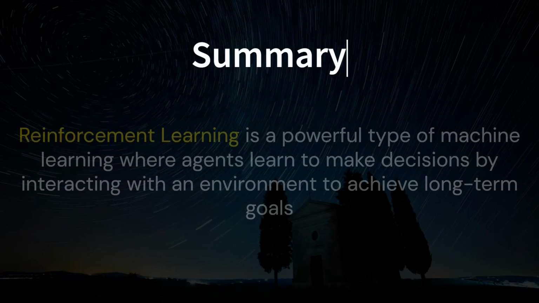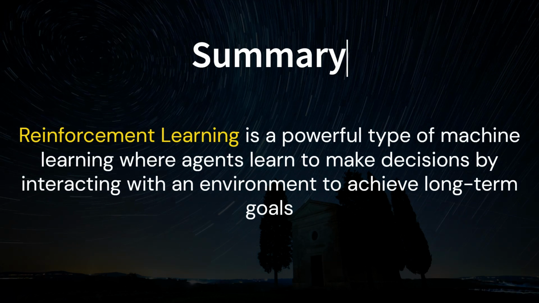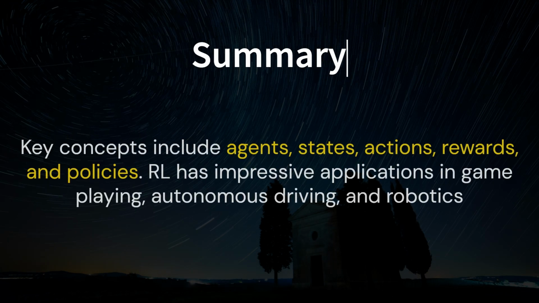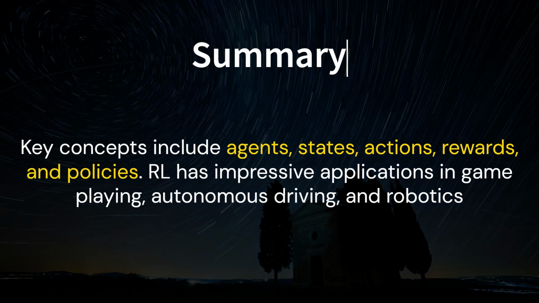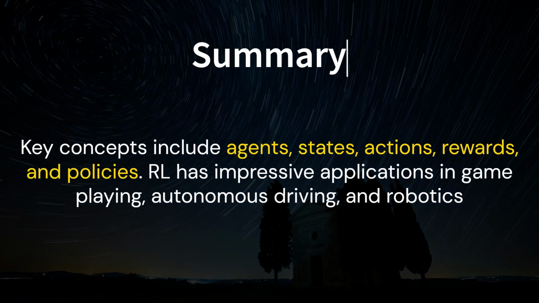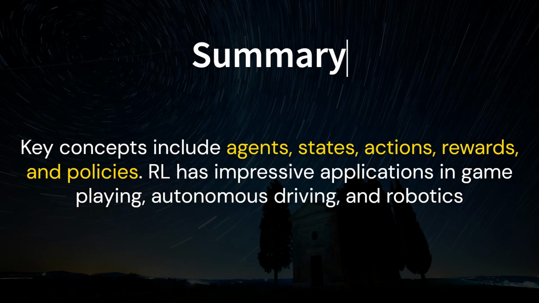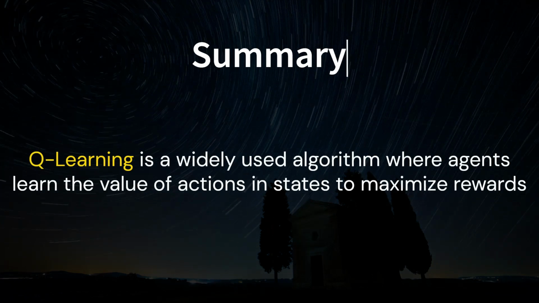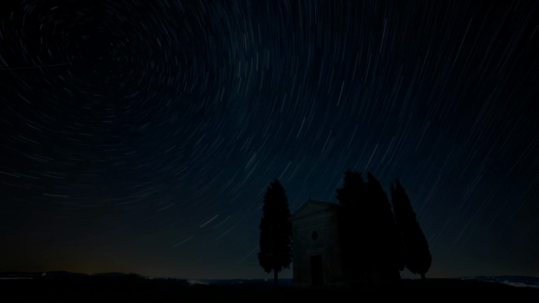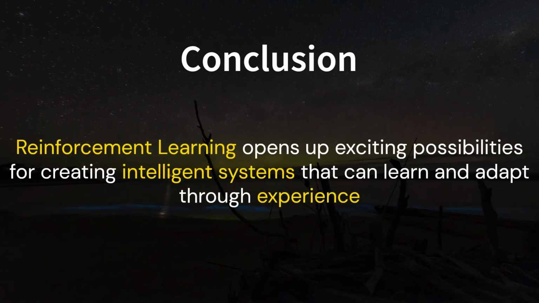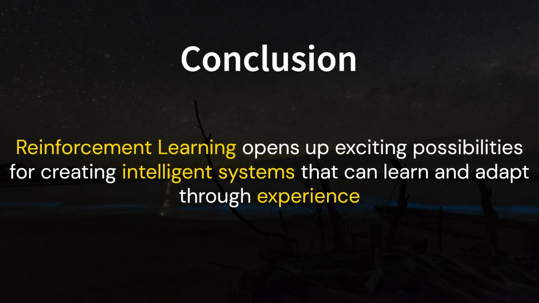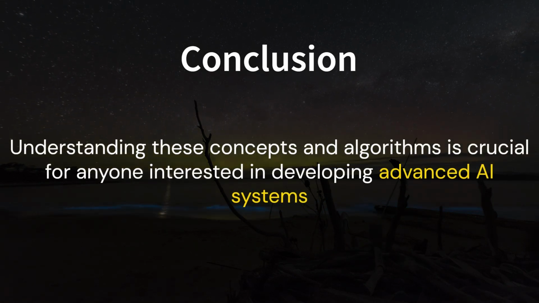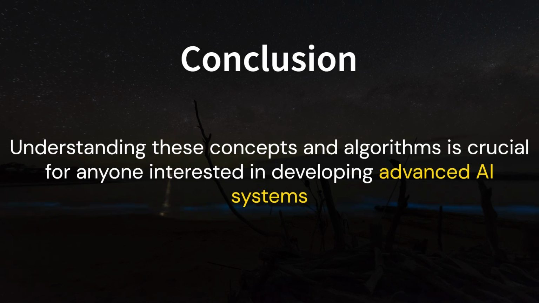To summarize, reinforcement learning is a powerful type of machine learning where agents learn to make decisions by interacting with an environment to achieve long-term goals. Key concepts include agents, states, actions, rewards, and policies. RL has impressive applications in game playing, autonomous driving, and robotics. Q-learning is a widely used algorithm where agents learn the value of actions and states to maximize rewards. In conclusion, reinforcement learning opens up exciting possibilities for creating intelligent systems that can learn and adapt through experience. Understanding these concepts and algorithms is crucial for anyone interested in developing advanced AI systems.